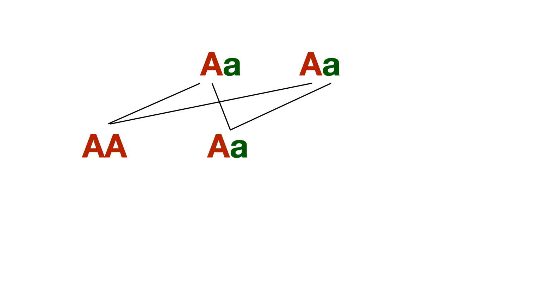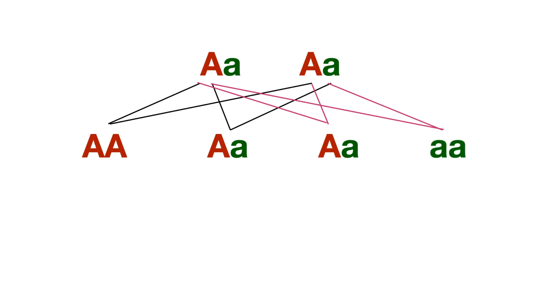In an autosomal dominant condition, two affected parents can expect a 1 in 4 chance of an unaffected child, a 1 in 2 chance of an affected heterozygous child, and a 1 in 4 chance of an affected homozygous child.